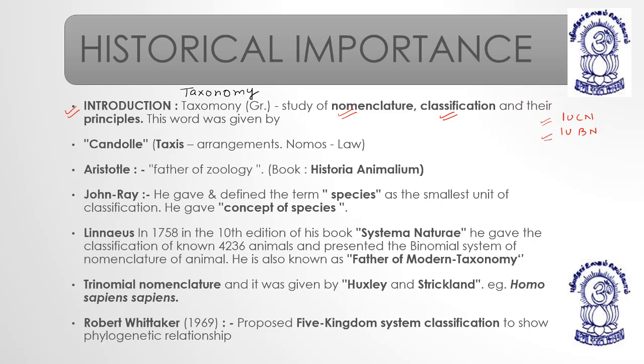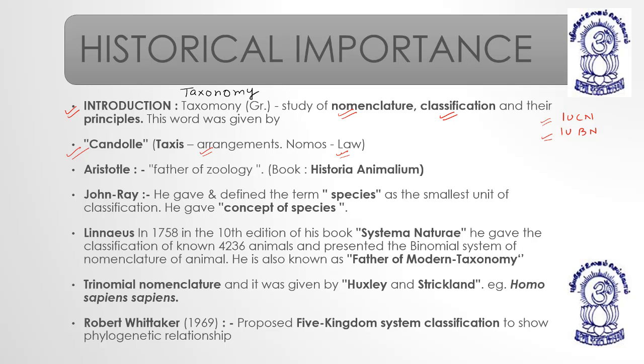Now coming to the next, Kendall. According to him, taxonomy is the arrangement of organisms according to the laws set by our own organizations. For example, we come together like a round table conference and make a list of different laws.